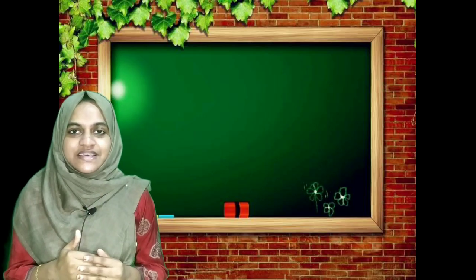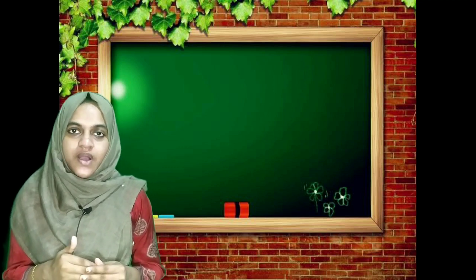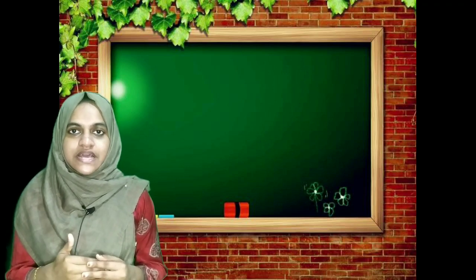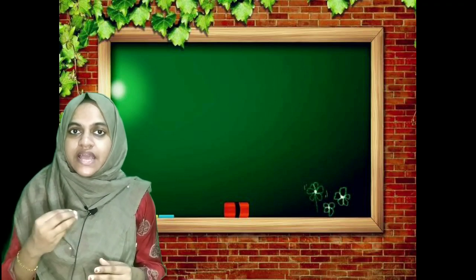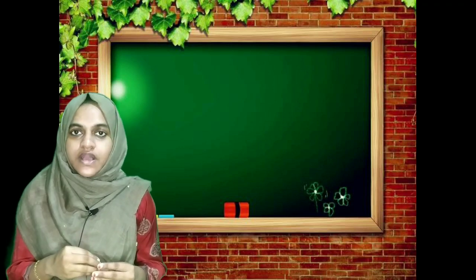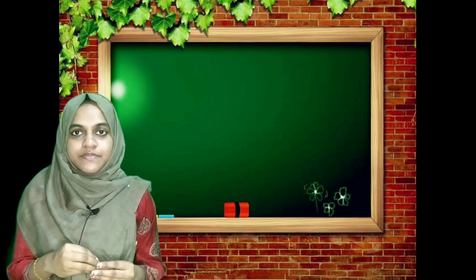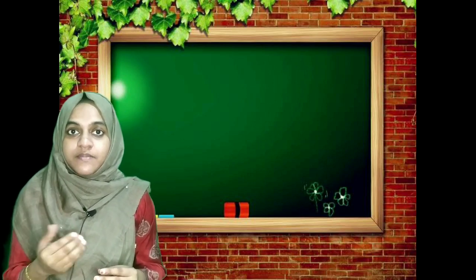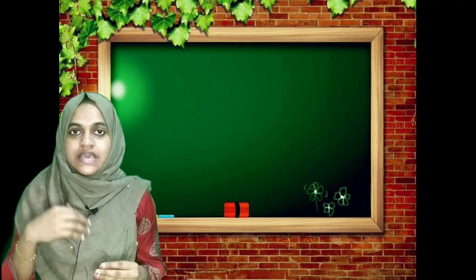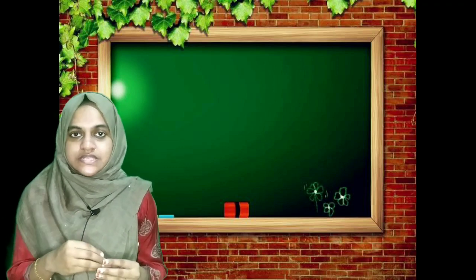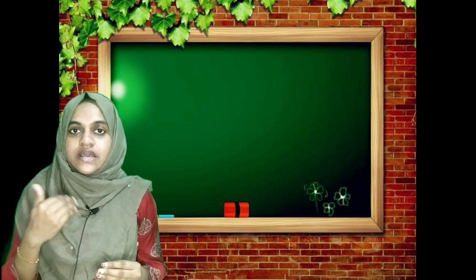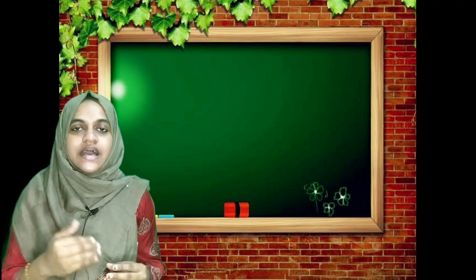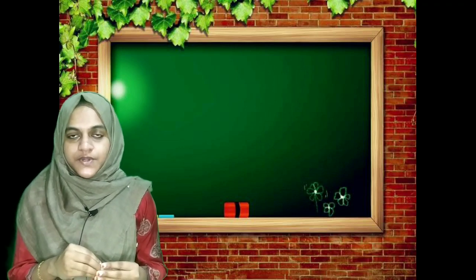So dear students, today we have learned about the organ-specific and tissue-specific manifestation of microorganisms. That is, how the microorganisms act on a specific tissue or specific organ in our body, and after that what happens to our body. And after that we learned about the inflammation process. That is, the activation of our immune system will cause inflammation in our body due to the recruitment of cells to that infected site in our body.